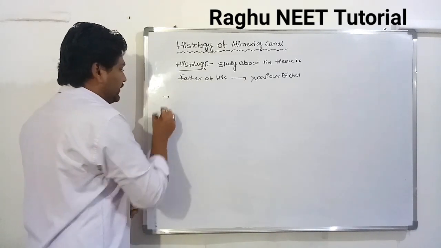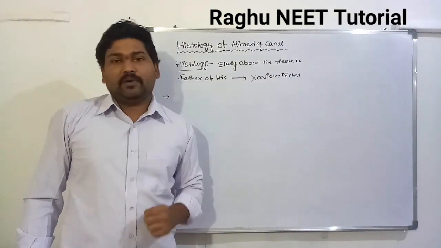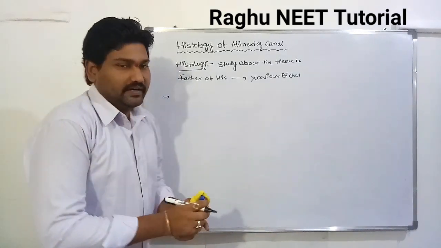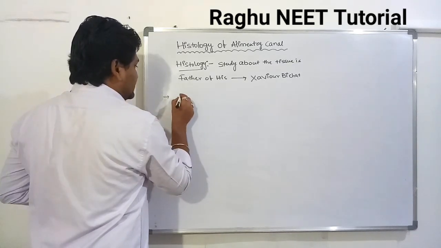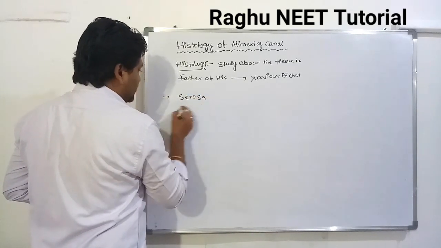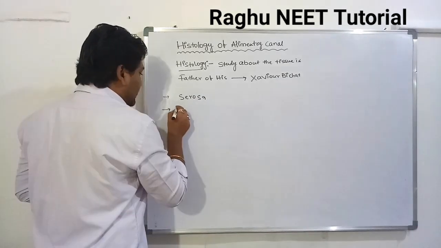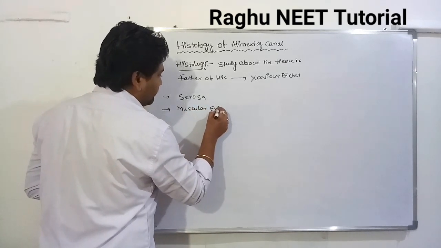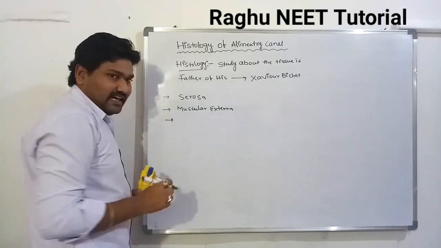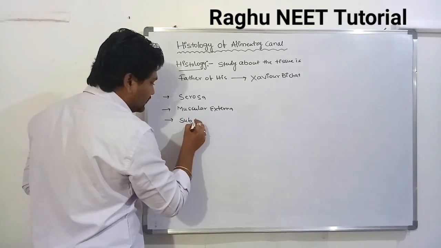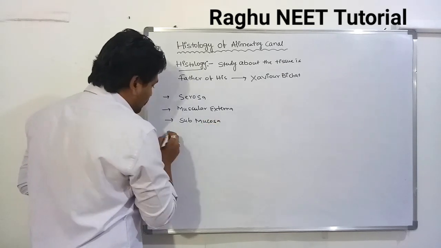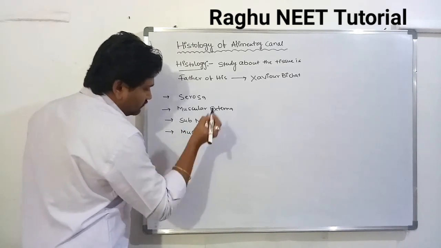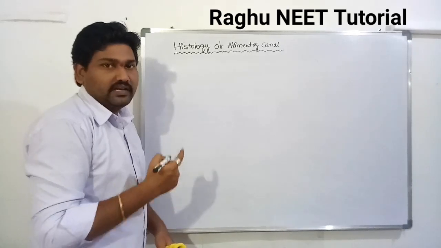The alimentary canal consists of four different types of tissues. The first one is known as serosa. The second one is known as muscular externa. The third one is called submucosa. The fourth tissue is called mucosa. Now draw the diagram of the histology of the alimentary canal.